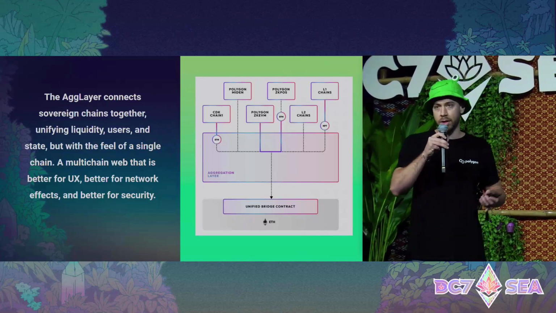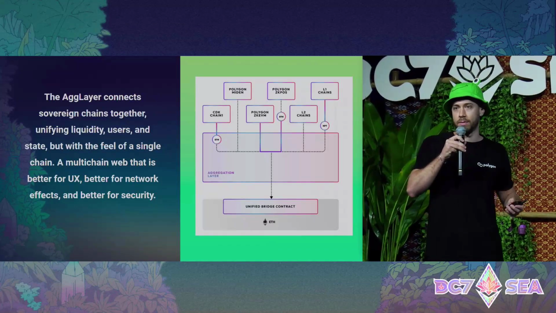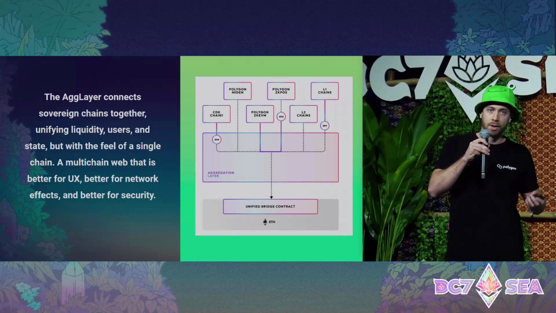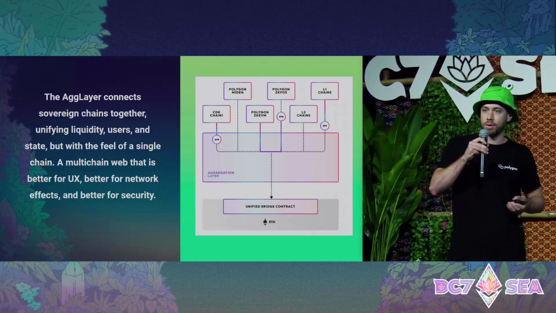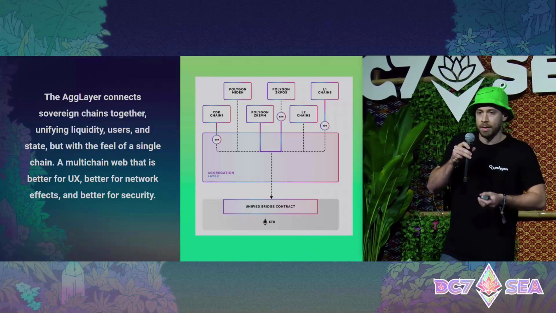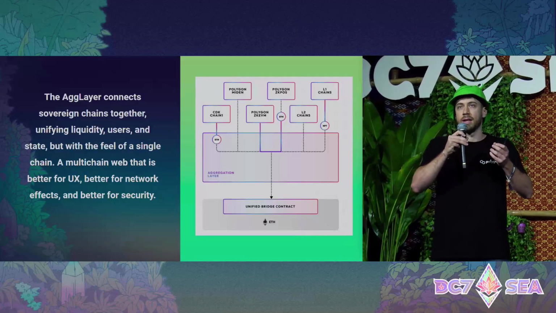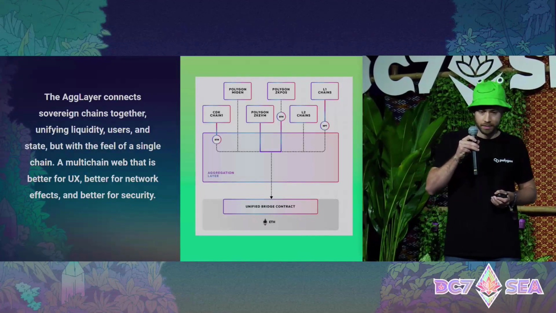In the aggregation layer, we will be aggregating chains in a unified bridge. And they don't have to be only EVM-compatible chains. They can be what we call sovereign chains, for example Solana, or whatever chain maintains a state of its balances.